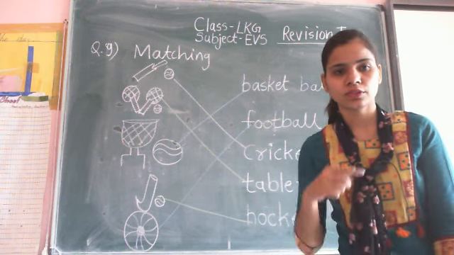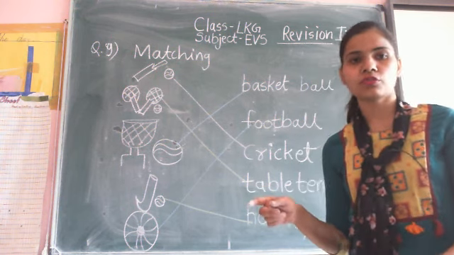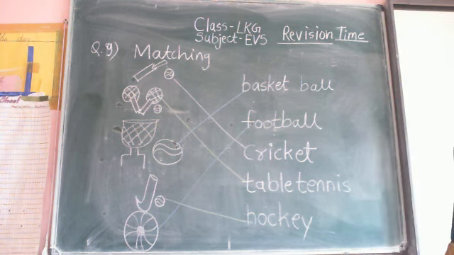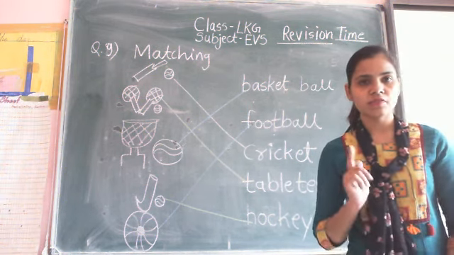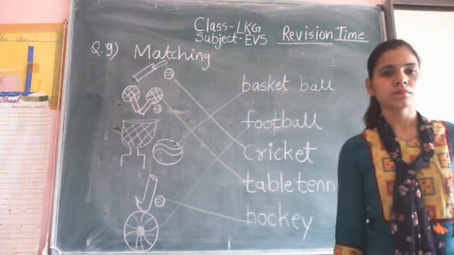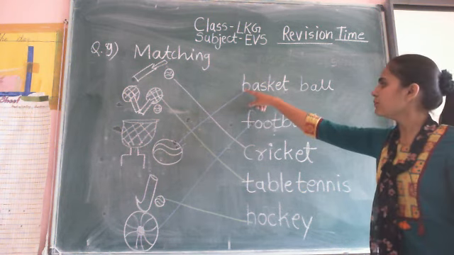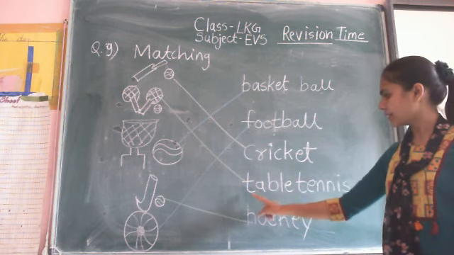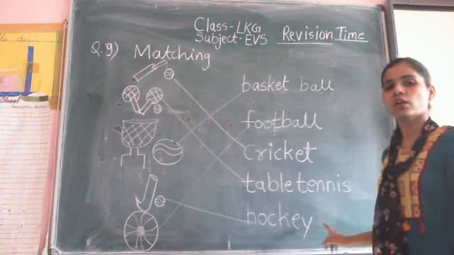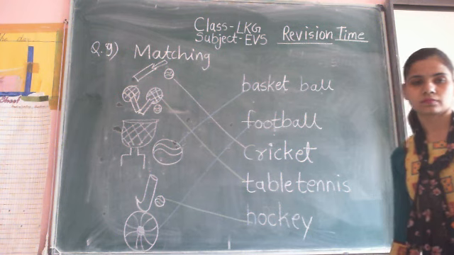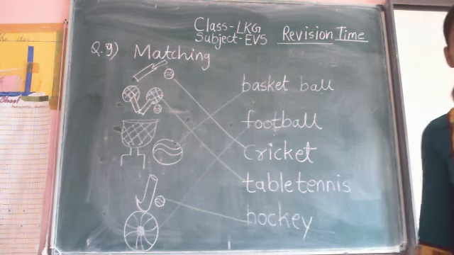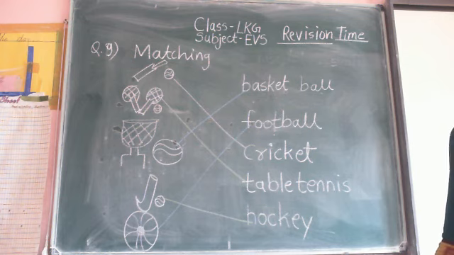If you are correct, you tick mark, and if you are wrong, use your eraser and correct it from the board. So this type of matching, do revision for this. Match the picture with their name. And you know about B for basketball, F for football, C for cricket, T for table tennis and H for hockey. So note down in your EVS notebook question number 9. Then move to the next question, question number 10.